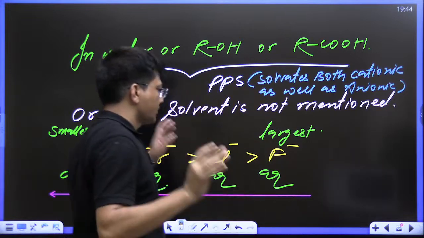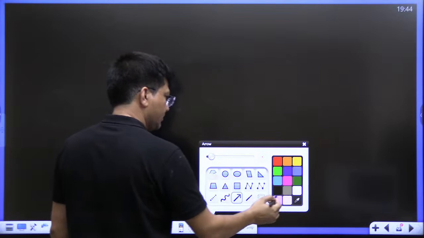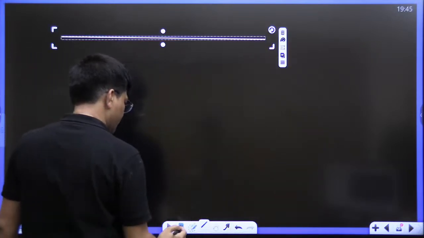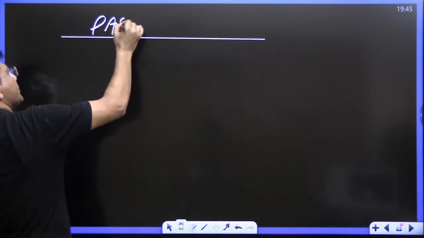Now kids, it's the turn of polar aprotic solvent. Are you ready to understand PAS? Because it will require some brain.